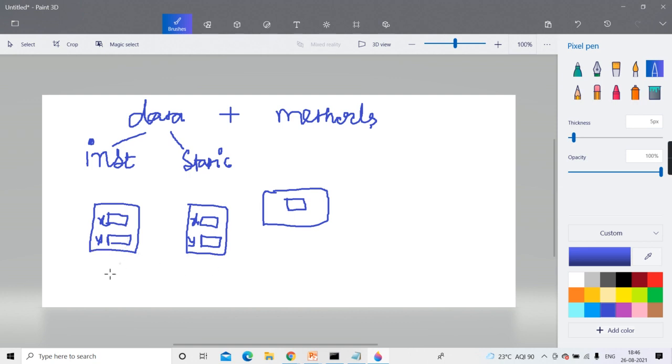Means you create an object or you don't create, who has got space? Static, because static gets the space at the time of code loading in some common shared space. And later when you create objects, every object will get its own instance data. And they all are going to share the static.